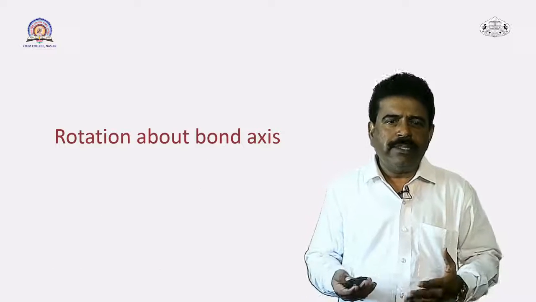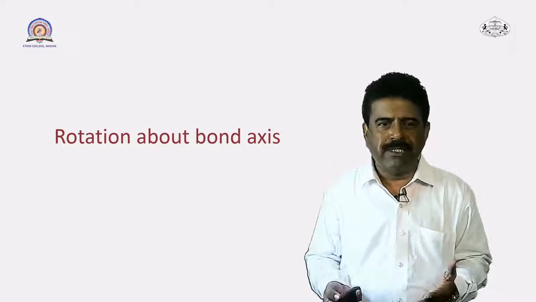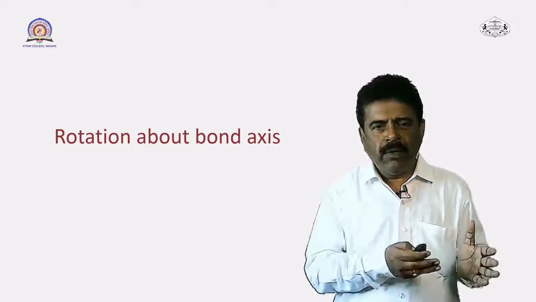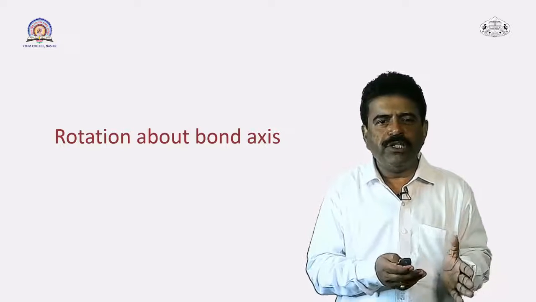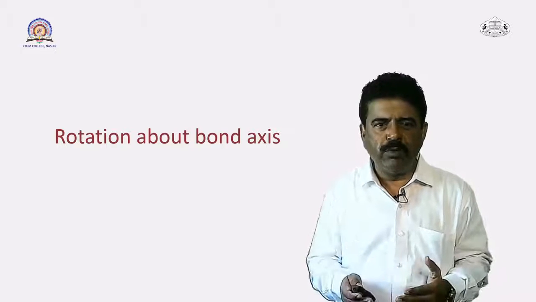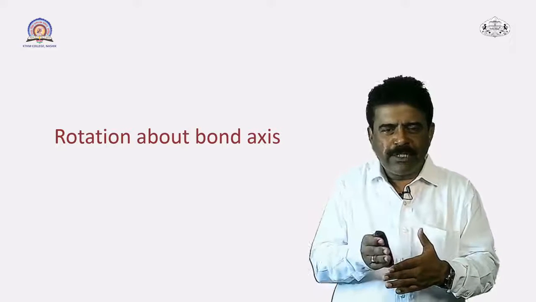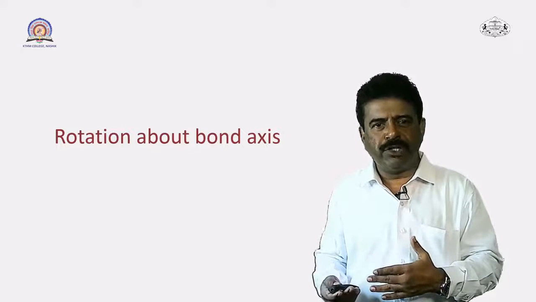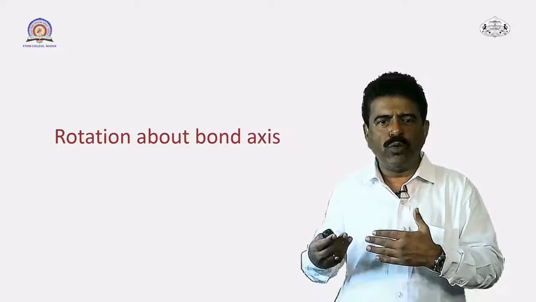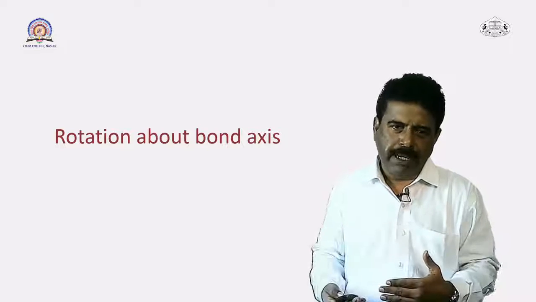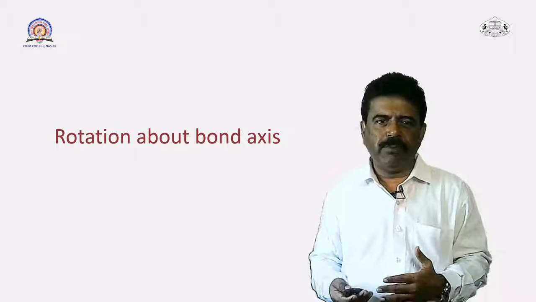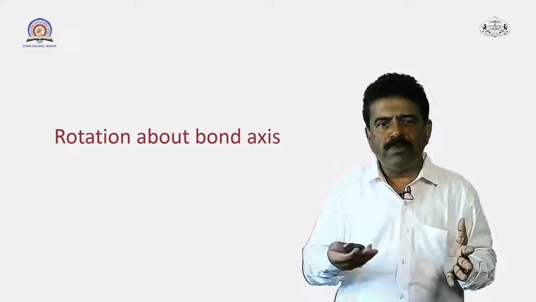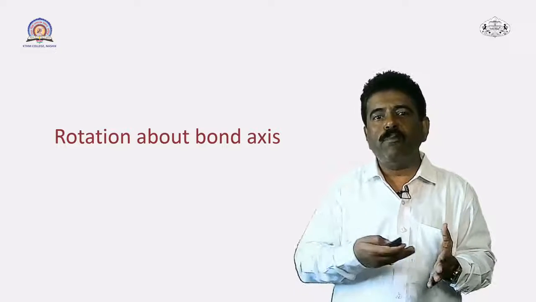Okay, so in the second part now we are going to discuss the rotation about a bond axis. Earlier we studied the rotations of the rigid diatomic molecule about an axis passing through the center of mass, and we have seen the equation of energy levels and also studied the rotational spectra of the rigid diatomic molecule. But let us imagine whether rotational spectra are possible about the bond axis.